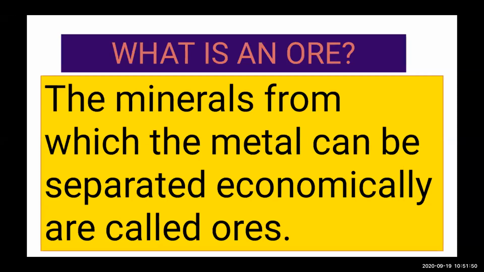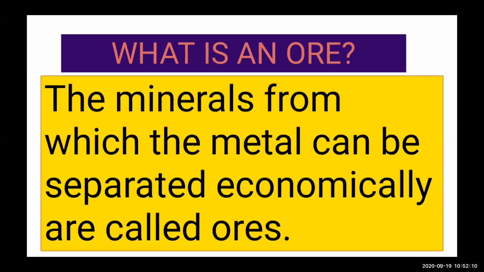We are removing the metal from the minerals. Minerals are the naturally occurring compounds of metals.